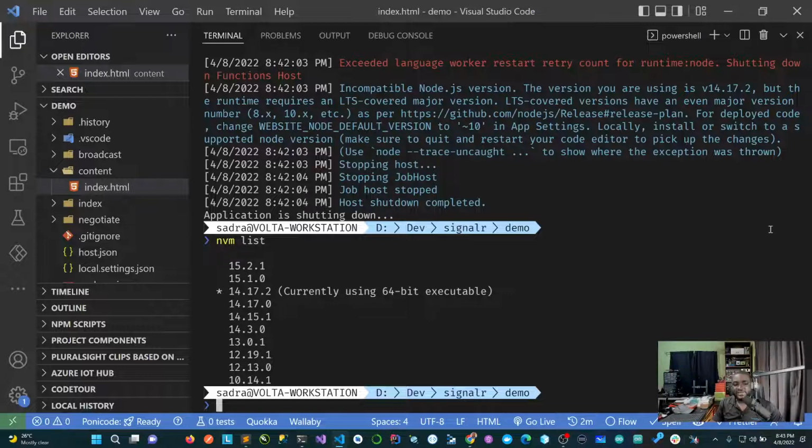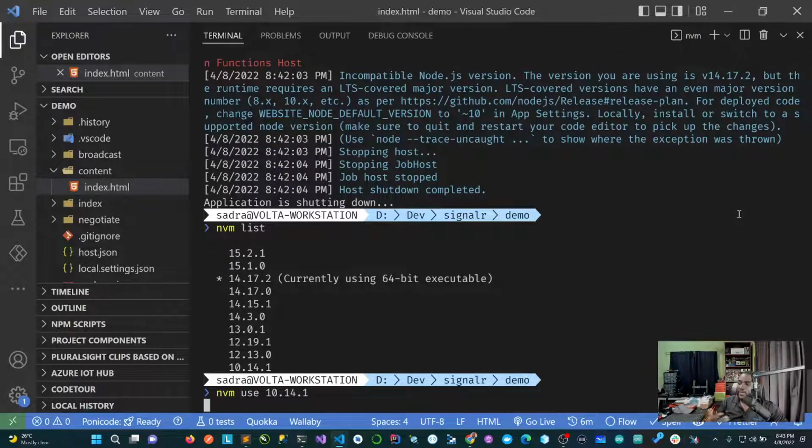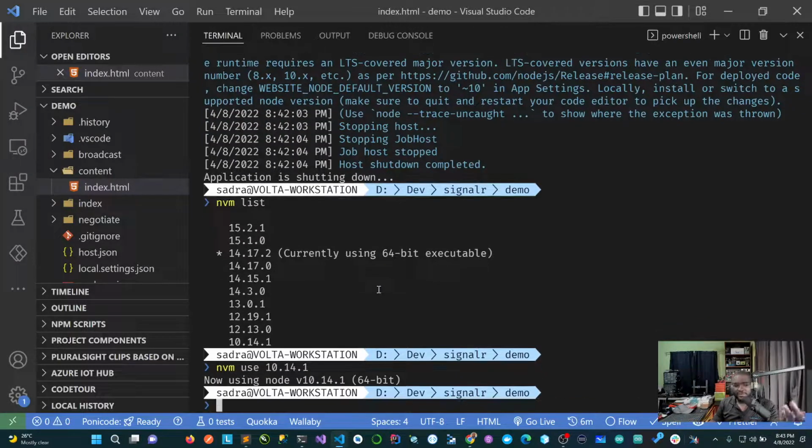All right, let's try 10. I'll say nvm use 10.14.1. And when I do this, it's going to set my current node version from 14.17.2 to 10.14.1. You might see some flickering.